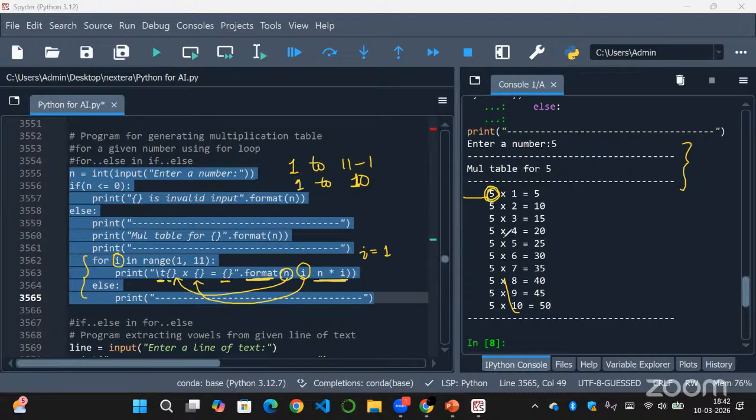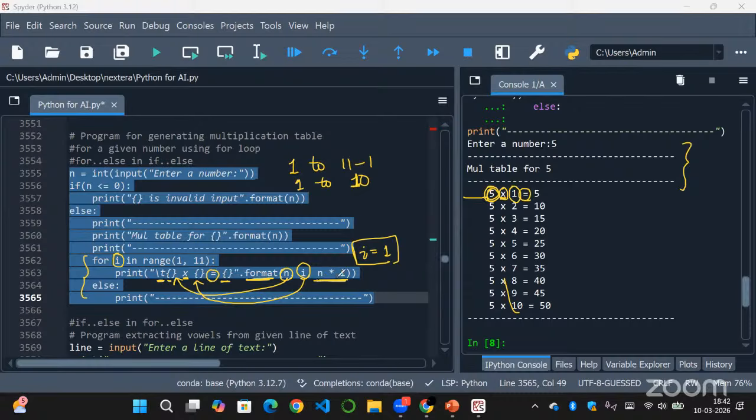So here first the n value will be printed, that is 5. To neatly have your multiplication table, we are giving an x here. So in this string we have first the n value, that is 5, then we have x, so x is printed, and then the second curly braces refers to i. Firstly i is equal to 1, right? So 1 will be printed. So 5 into 1 we have equal to, so equal to will be printed here.